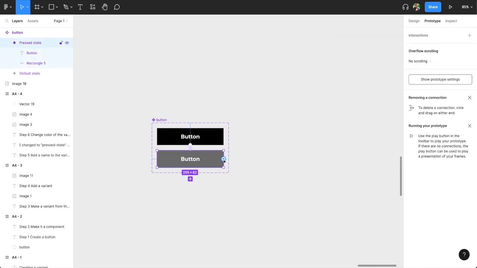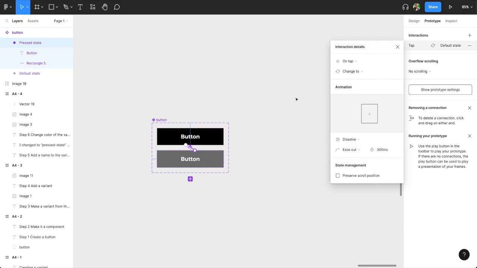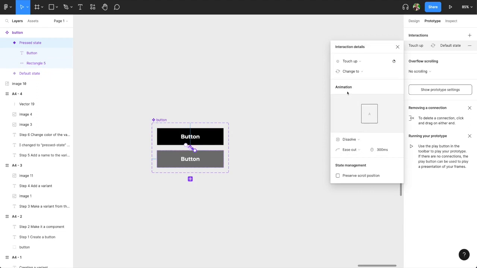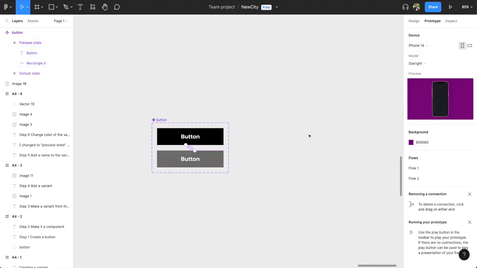And this one, I want to change the variant to the default state when I touch up. You will see how that interaction is. So that's basically my entire component.